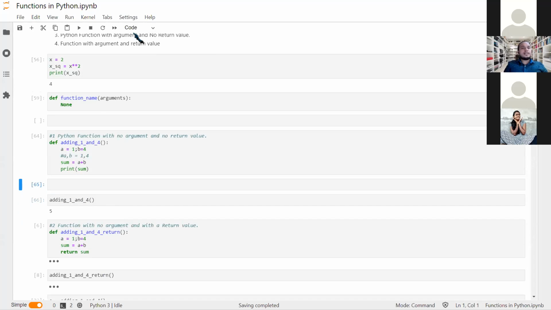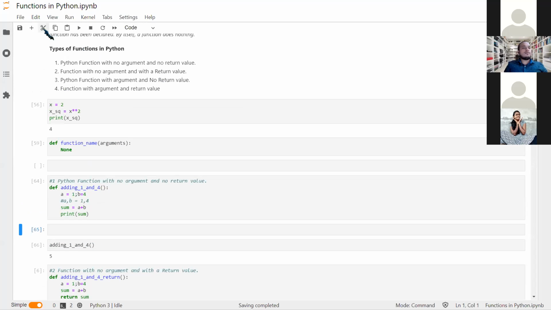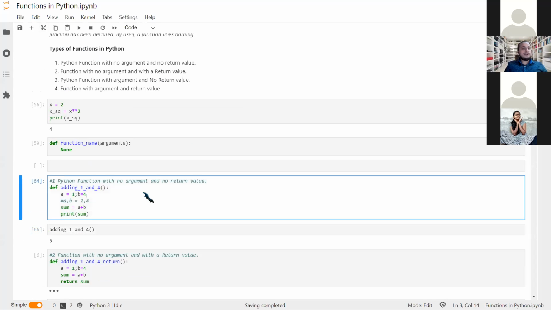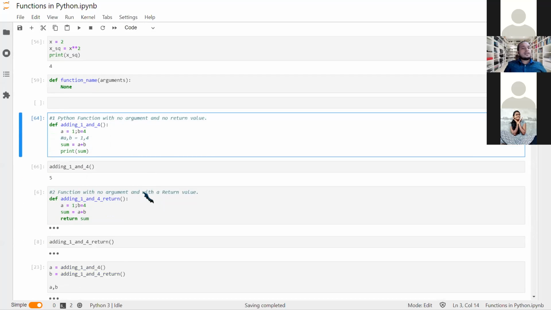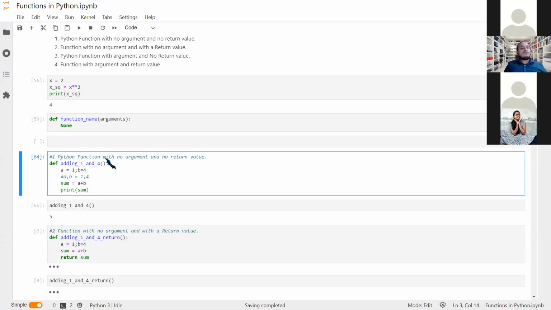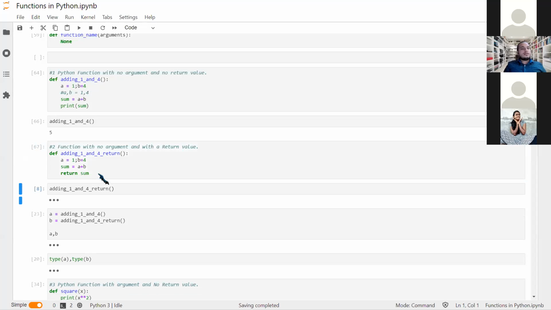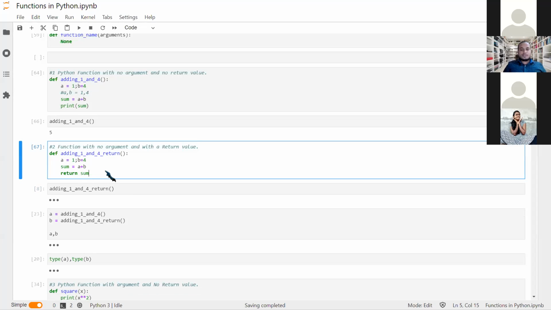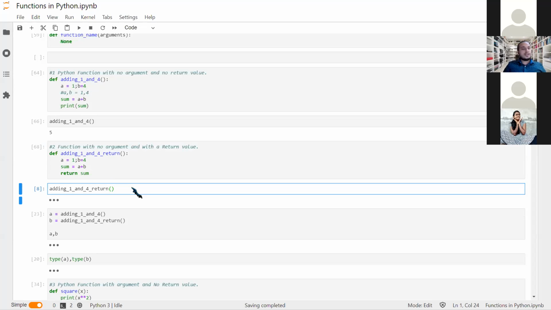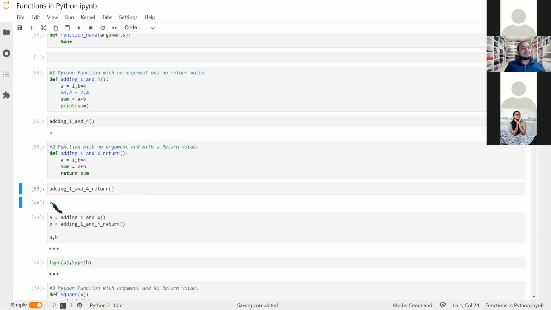So how did it come? If someone feels that I'm going slow, or someone knows it already, you can just notify me. If you already know this stuff, I can go a little faster. For the second part, we go for a function with no argument and a return value. Instead of print, I'm just using return sum. I'm using another function and extended the name by return. And what I get is 5.